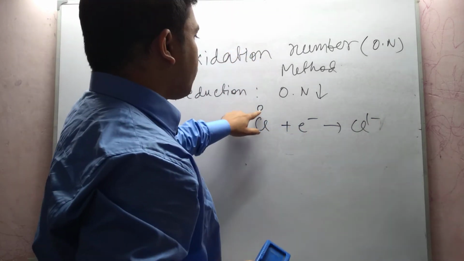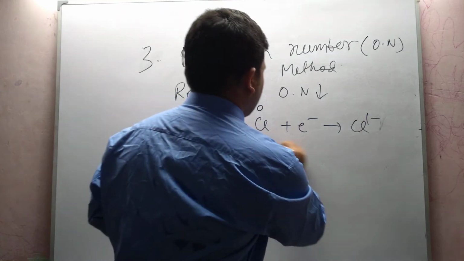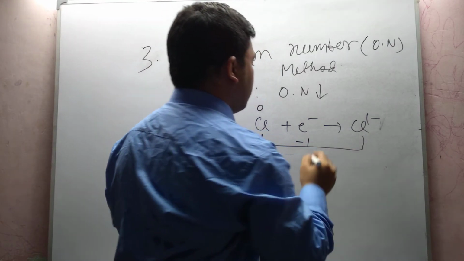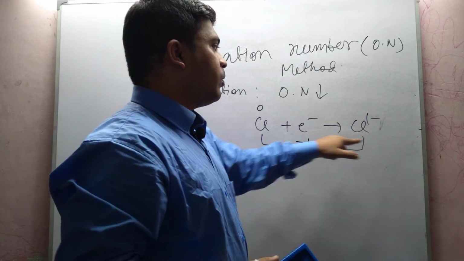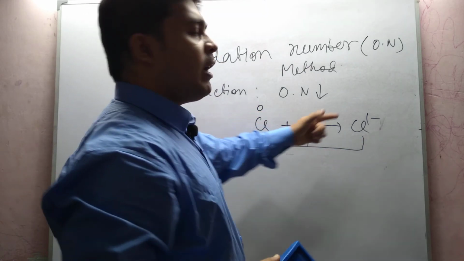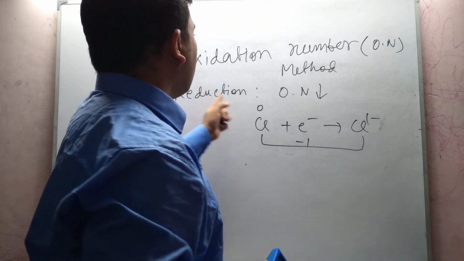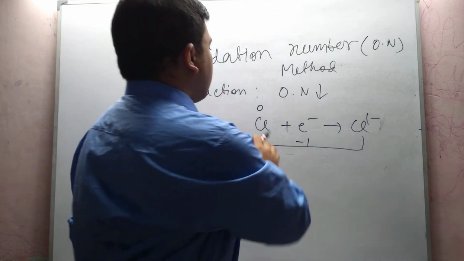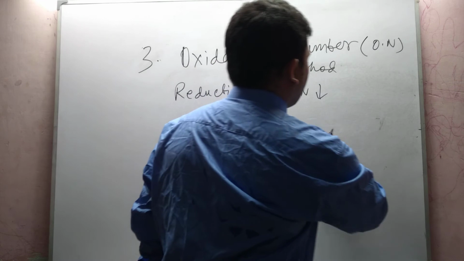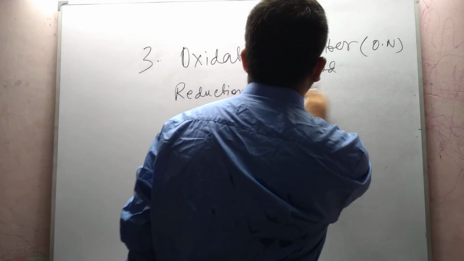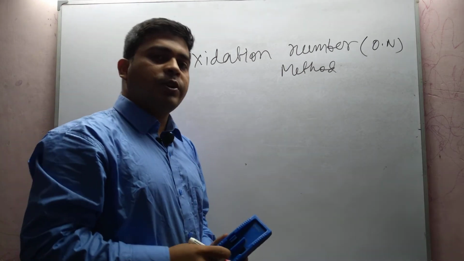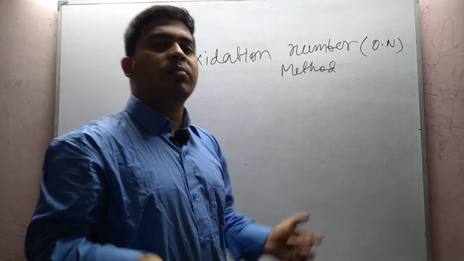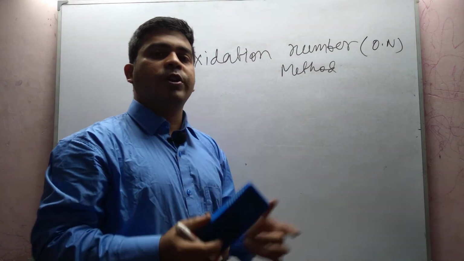So the net change is a decrease of 1 unit, from 0 to -1, and this is called reduction. So if the oxidation number increases, the process is called oxidation, and if it decreases, the process is called reduction.